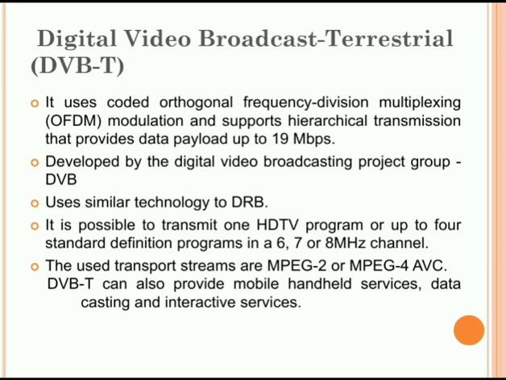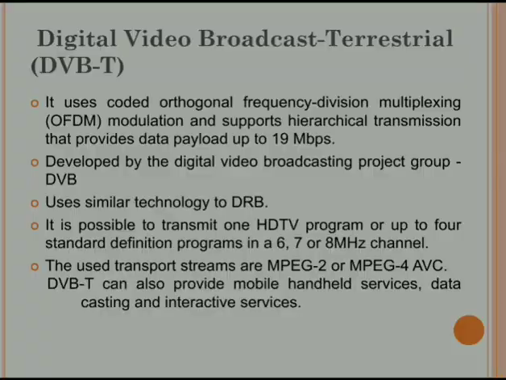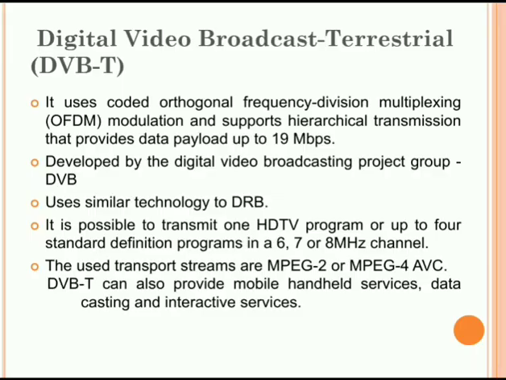This DVB-T uses coded orthogonal frequency division multiplexing, that is COFDM modulation, and it supports hierarchical transmission that provides data payload up to 90 Mbps. That was 19.39 in the before system, that is the ATSC system. It is developed by the Digital Video Broadcasting Project Group, DVB. It uses similar technology to DRB. It is possible to transmit one HDTV program or up to 4 standard definition programs in a 6, 7 or 8 MHz channel.